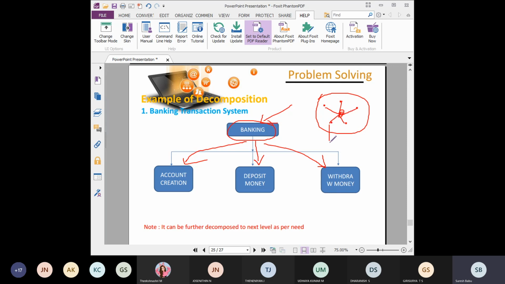One will take the withdrawal money concept and work out everything. Another one will take the deposit money concept and work out everything regarding deposit money. Like this, every member of the team will get a particular simpler part, so that they can execute it very easily. Finally, all the concepts will be combined and become a complex program called banking.